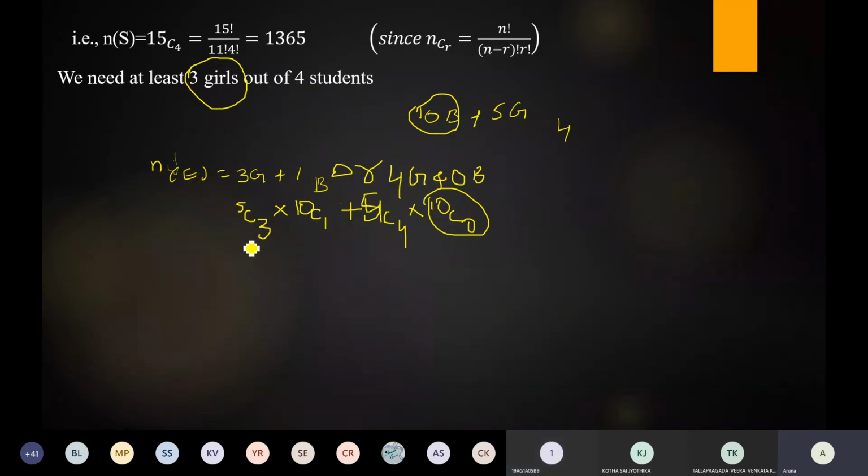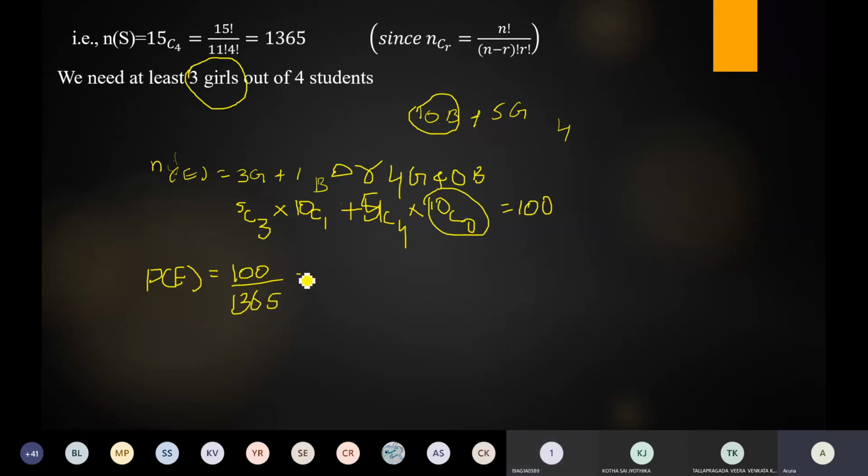Anyone simplify this one, what is the answer? N of E answer, 100. Is it right? Okay, so next to find out the probability. So this is only the n of E value. What is the probability definition? P of E is equal to n of E by n of S. What is the n of E? n of E is equal to 100. And what is the n of S? n of S is equal to 1365.